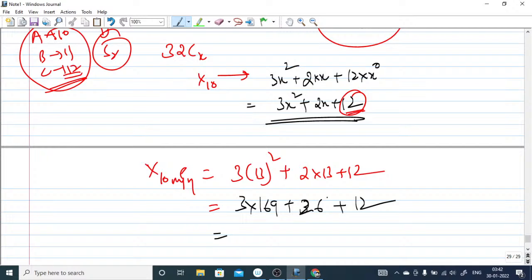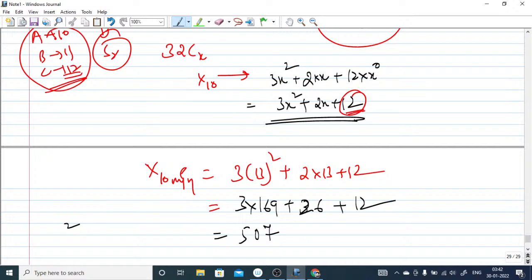3 nines are 27, and you can use a calculator, I don't have any problem. 3 nines are 27, 3 sixes are 18 plus 2 is 20, 3 ones are 3, so 507. I'm just using the calculator for the time being, to verify everything.